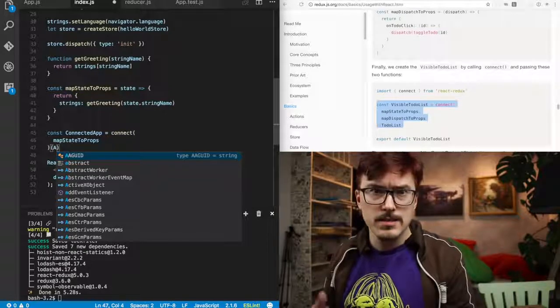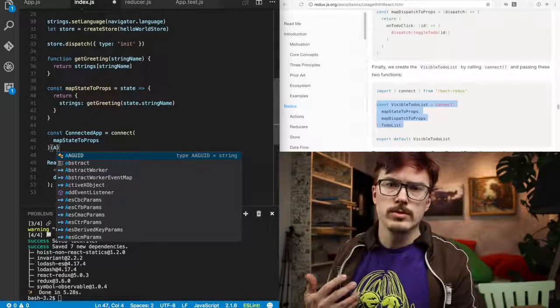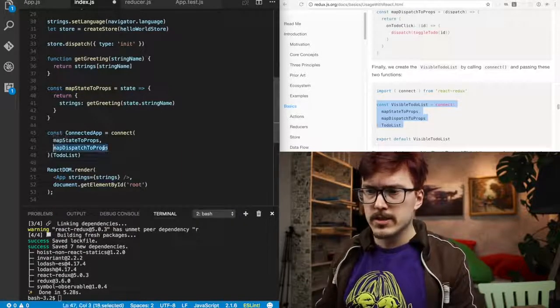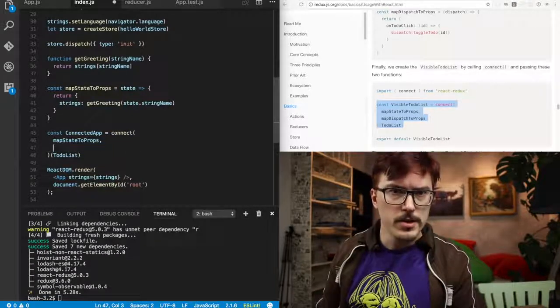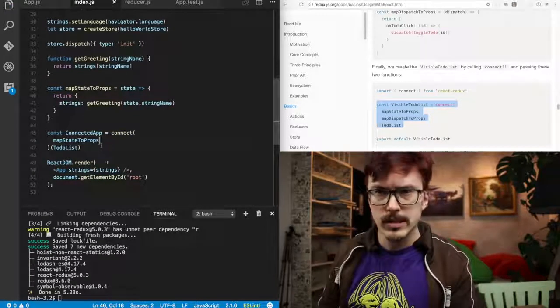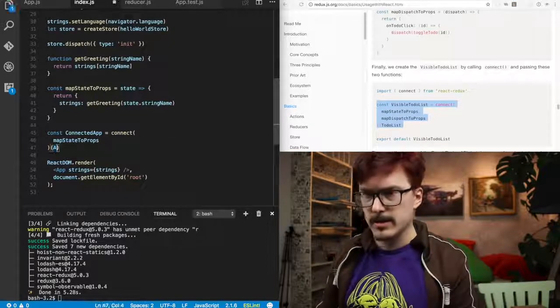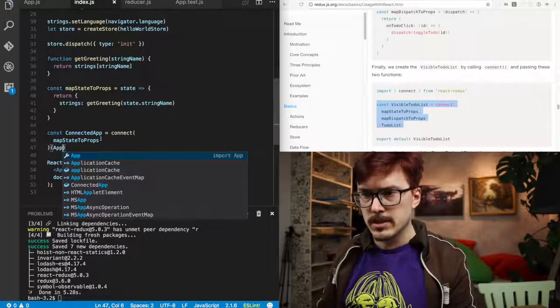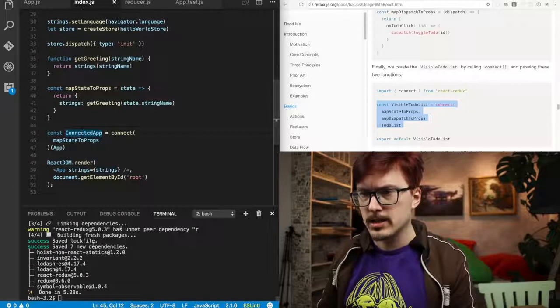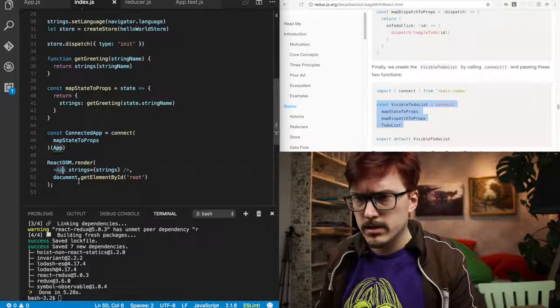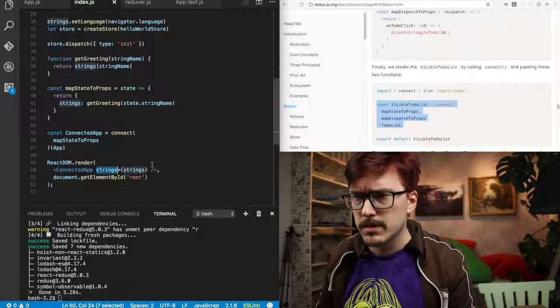We need to keep this. It's important that you remove this, because it's important that you remove superfluous things that you don't need in your app. Keep it as lean as possible. So this is wrapped now in our connected app, and now it's the connected app instead.